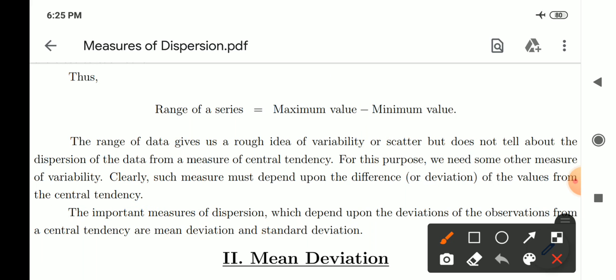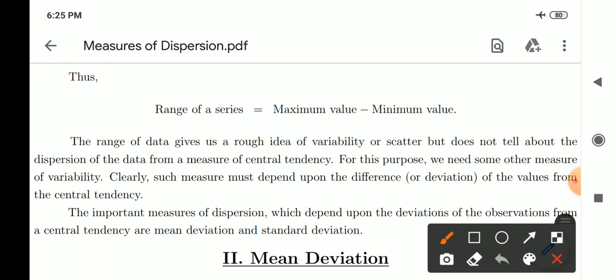That means range of a series is not at all giving the information of the scattering or difference with respect to the considered measure of central tendency. That means it is not at all saying how the data points which are given with respect to the series are scattered or dispersed either from the mean or median or mode. That is the meaning of this sentence.